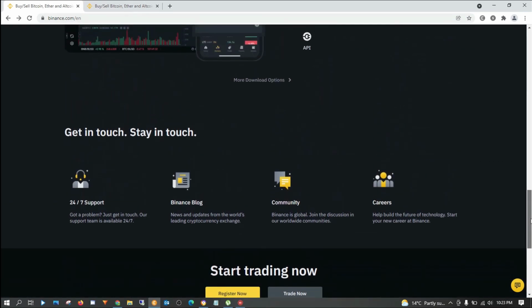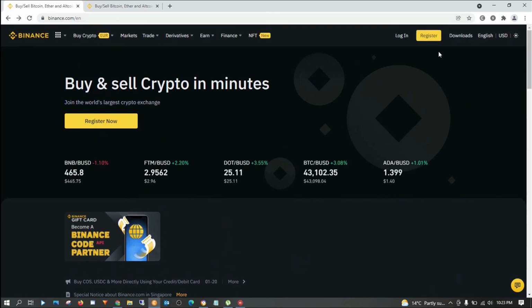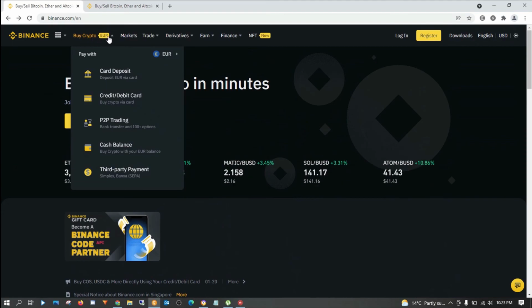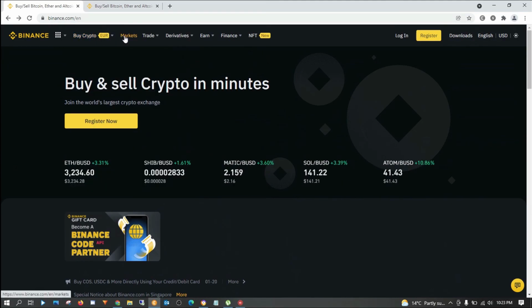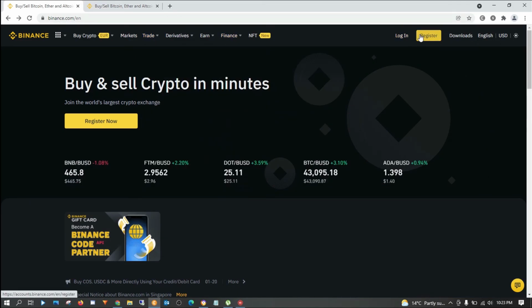But from the next video, I'm going to show you how you can register, because most of these are in the menu or the submenus here. You can only use them after registering on the Binance platform. So in the next video, I'm going to show you how you can register and how you can do everything, so that you can protect yourself from malicious attacks from other malicious people. We have weird people out there, so I'm going to show you how to do it.